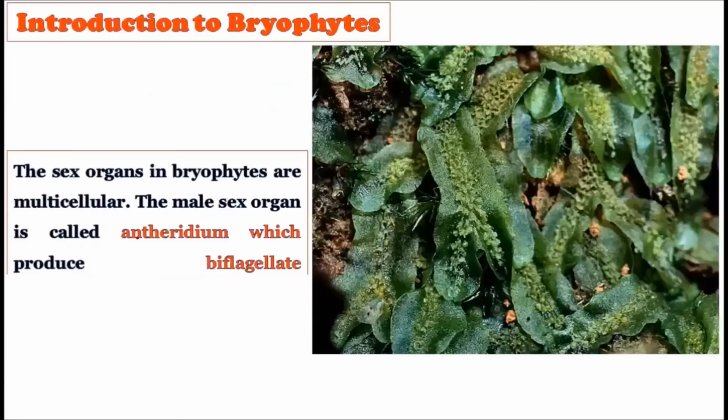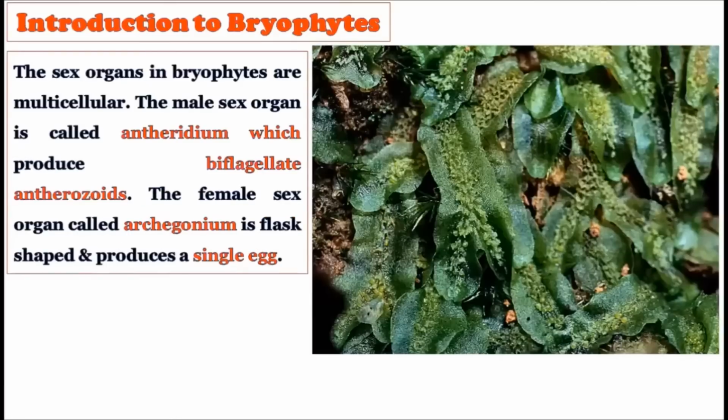Okay, now consider the sex organs which are produced by these bryophytes, because just now we have described the gametophyte, and we have discussed that this gametophyte is responsible for the production of the male gamete and the female gamete. So which kind of male and female gametes are produced by these bryophytes? Now consider this. The sex organs in the bryophytes are multicellular.